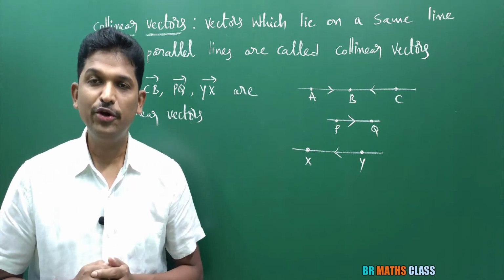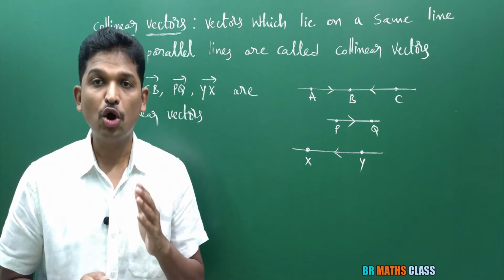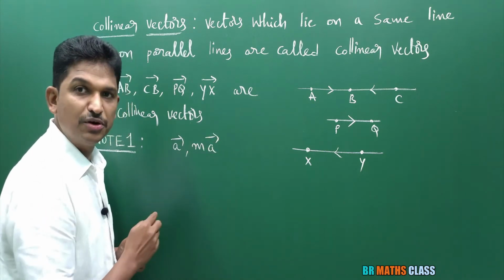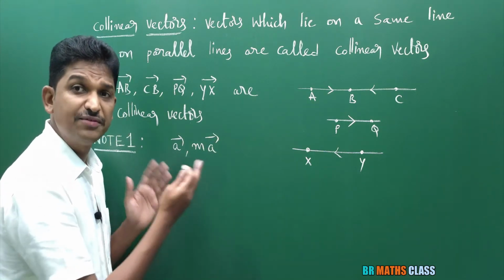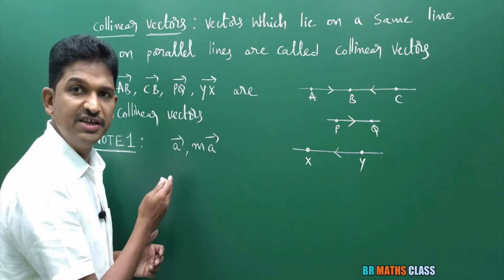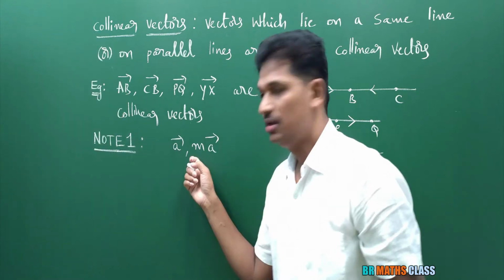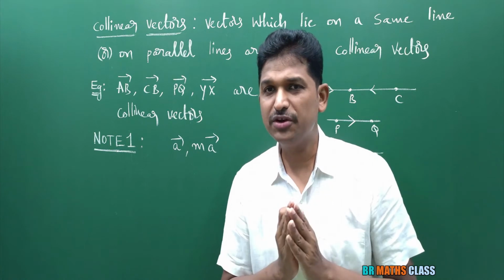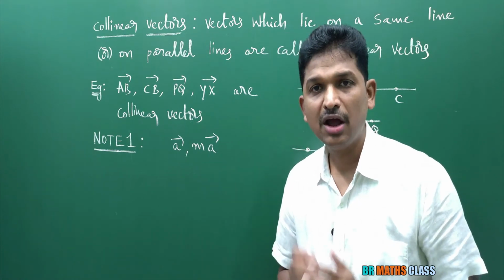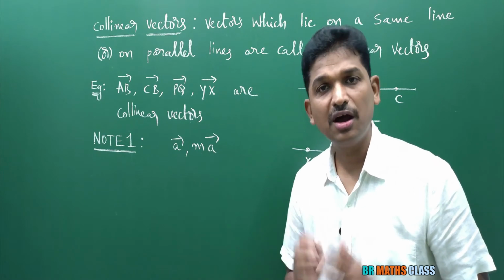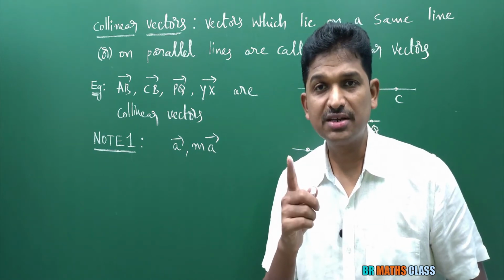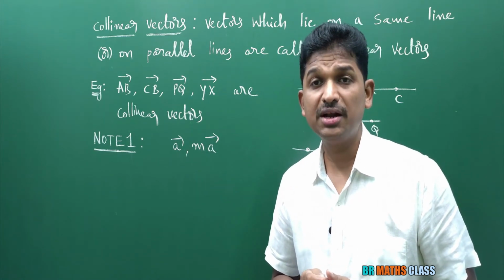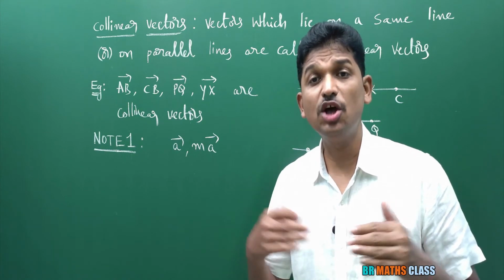Now we are going to learn two important note points on collinear vectors. What do you know about A bar and MA bar? If M is positive, A bar and MA bar will be in the same direction. If M is negative, A bar and MA bar are in opposite direction. Here, if you observe carefully, A bar and MA bar are parallel vectors, they are collinear vectors. Memorize this: collinear vectors are also known as parallel vectors. They are in the same direction or in the opposite direction.